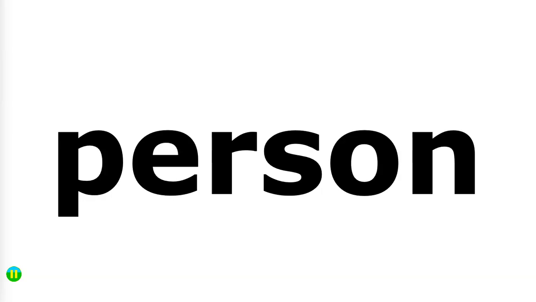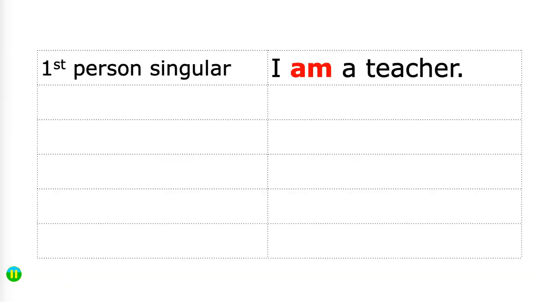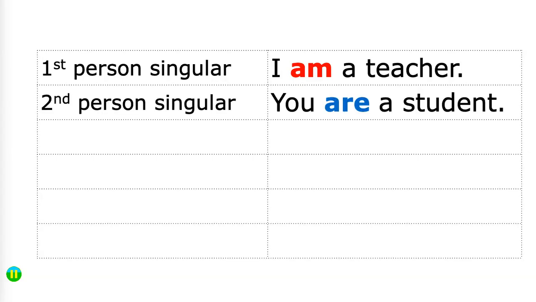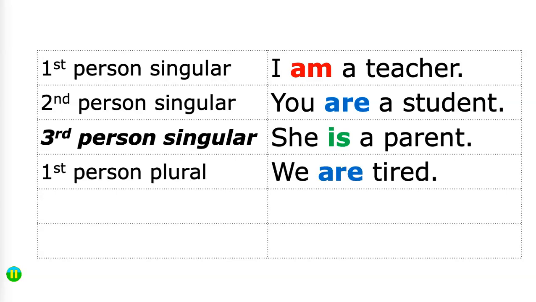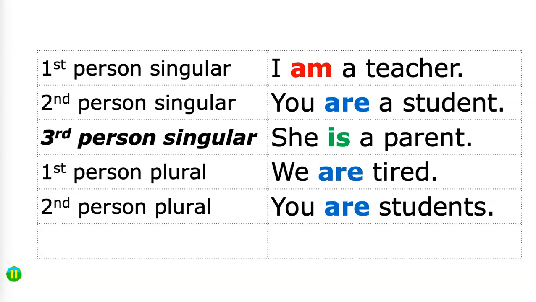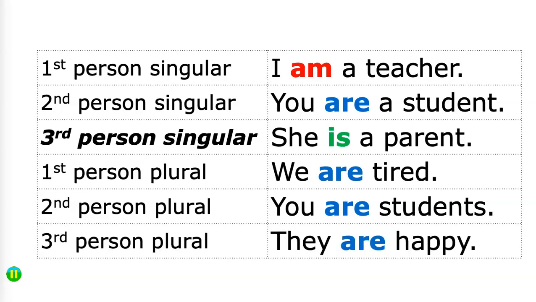Person. Anyone who's ever studied a foreign language has heard the terms first person, second person, etc. Let's use that terminology. First person singular, I am. Second person singular, you are. Third person singular, she is. First person plural, we are. Second person plural, you are. Third person plural, they are.